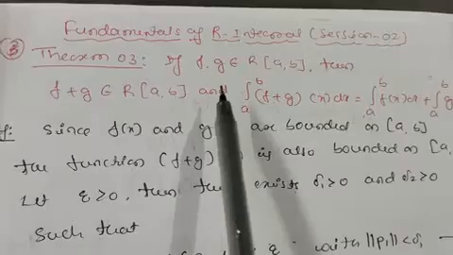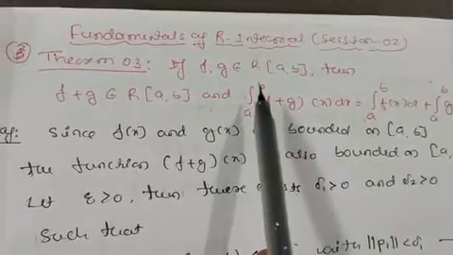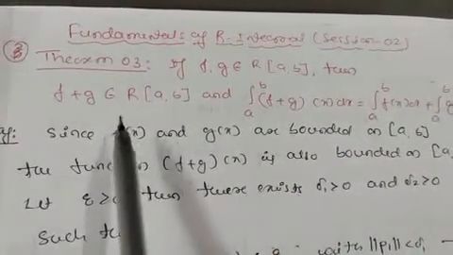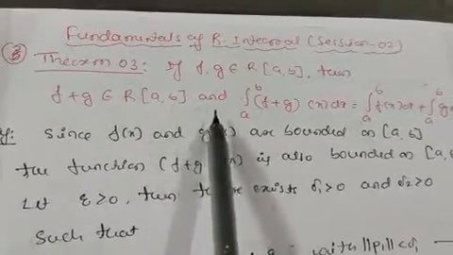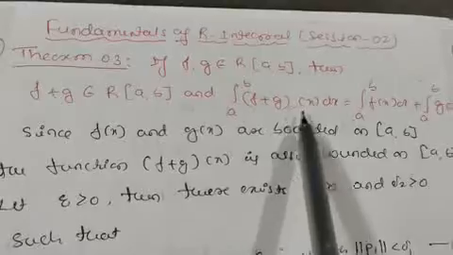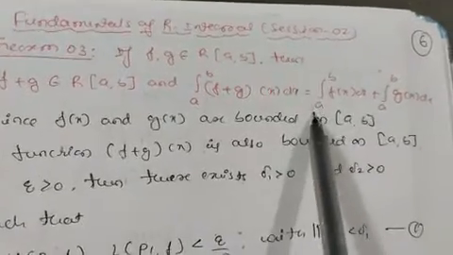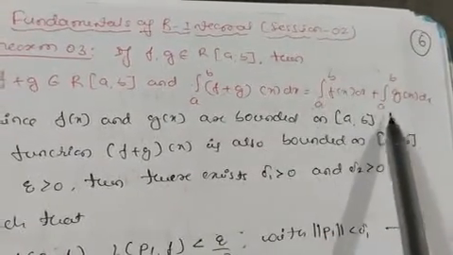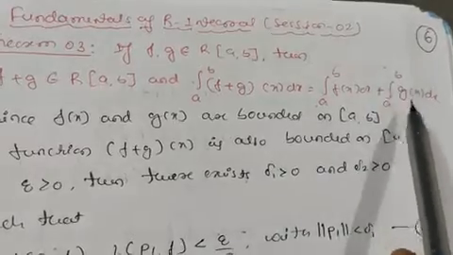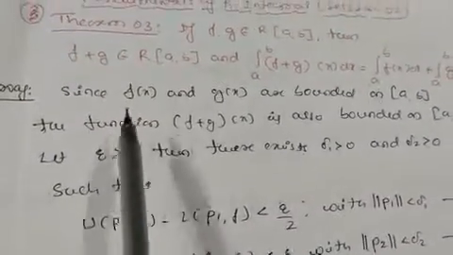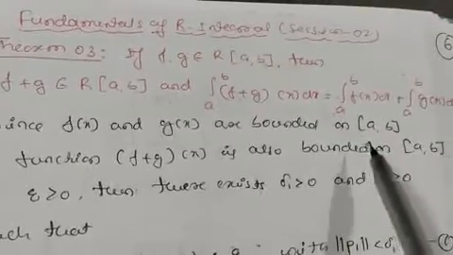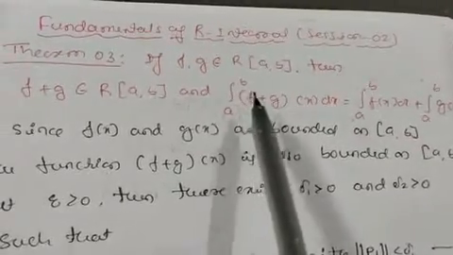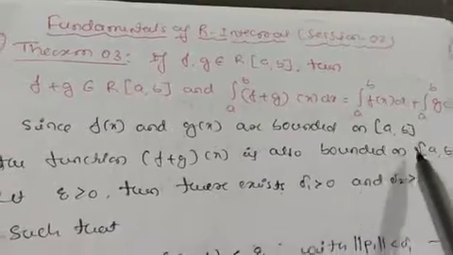If f and g belong to R[a, b], then f plus g also belongs to R[a, b], and the integral from a to b of (f plus g)(x) dx is equal to the integral from a to b of f(x) dx plus the integral from a to b of g(x) dx. Here it is given that f(x) and g(x) are bounded on [a, b], because they belong to R[a, b], which means they are bounded on [a, b].